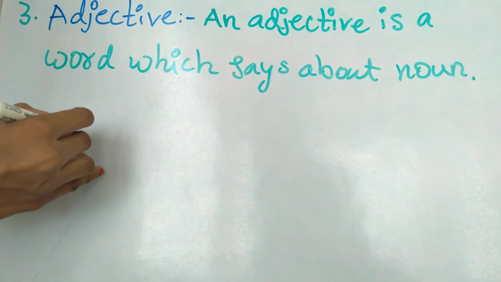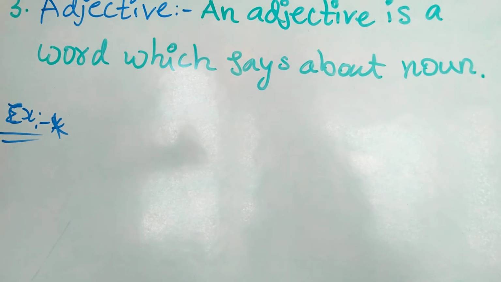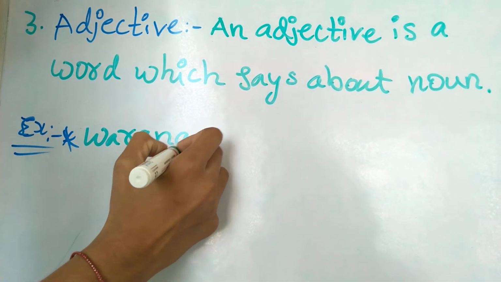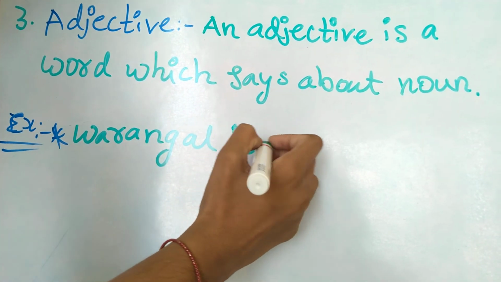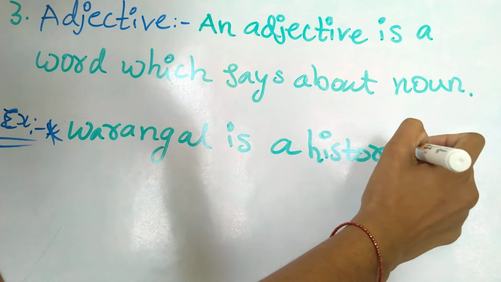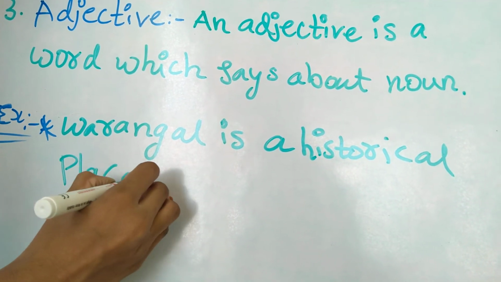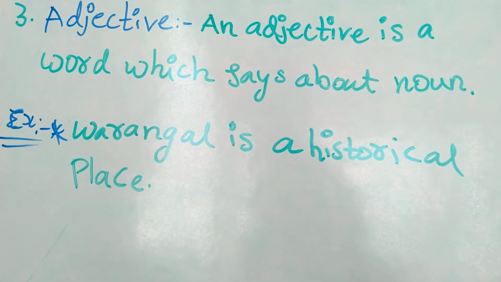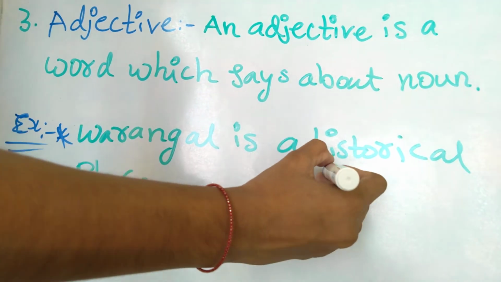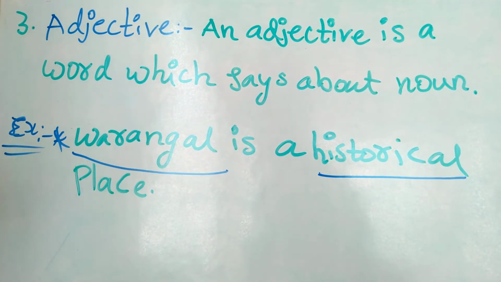Our example is Warangal is a historical place. Here the adjective is this one and the noun is this one.